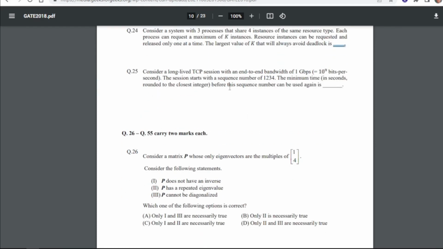Consider a long-lived TCP session with an end-to-end bandwidth of 1 Gbps, equal to 10 to the power 9 bits per second. The session starts with a sequence number of 1, 2, 3, 4. The minimum time in seconds, rounded to the closest integer, before the sequence number can be used again is... So for 25 our answer is 34.